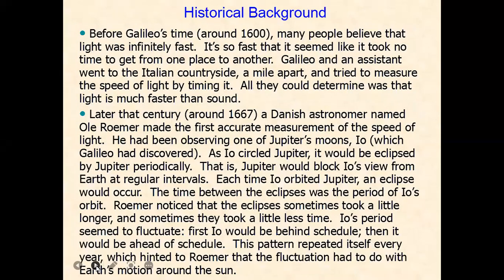So, historical background: before Galileo's time, around 1600, many people believed that light was infinitely fast. It was so fast that it seemed to take no time to get from one place to another. Galileo and an assistant went to an Italian countryside a mile apart and tried to measure the speed of light by timing it. All they could determine was that light is much faster than sound. But later that century, around 1667, a Danish astronomer named Ole Rømer made the first accurate measurement of the speed of light. So after Galileo, he gave his theory on light.